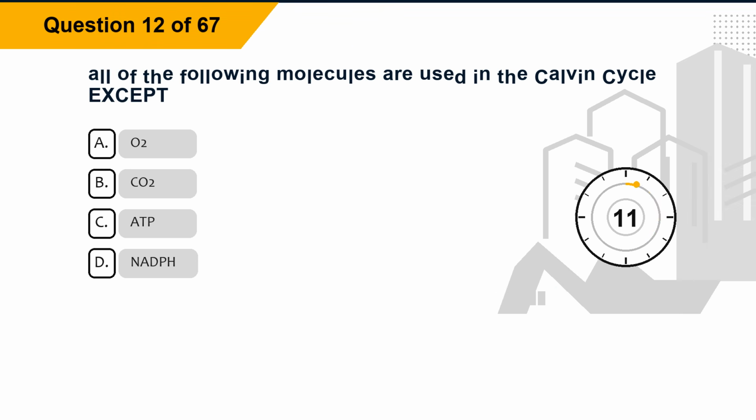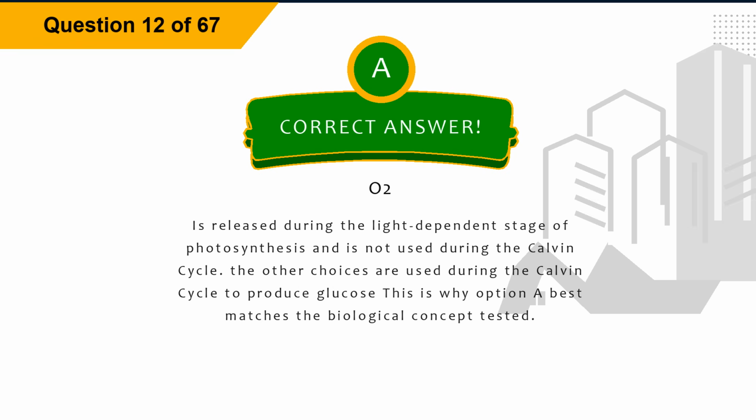Question 12. All of the following molecules are used in the Calvin cycle except: option A, oxygen; option B, CO2; option C, ATP; option D, NADP. The correct answer is option A, oxygen.